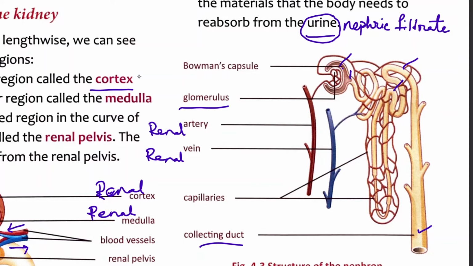So these capillaries are different from glomerulus. This glomerulus is also a bunch of capillaries, but that is formed inside the cup-shaped cavity of the Bowman's capsule. But these capillaries surround the tubular part, the long tubular part of the nephron. These are called the secondary capillaries.